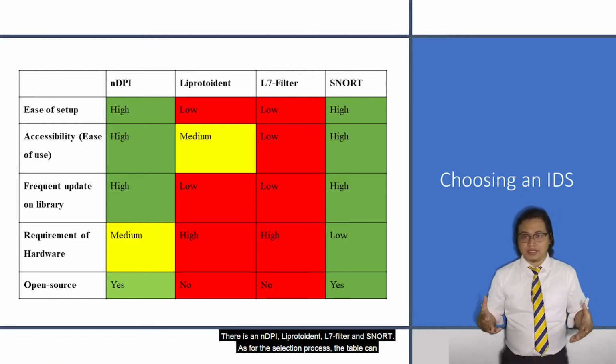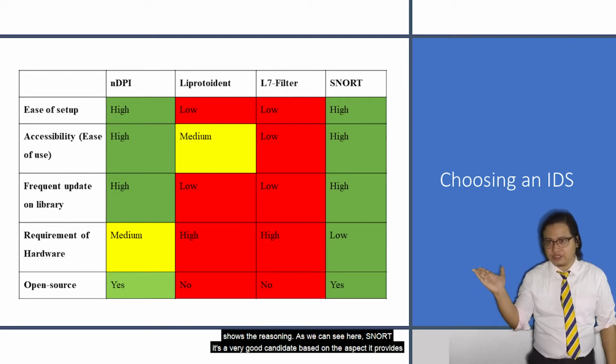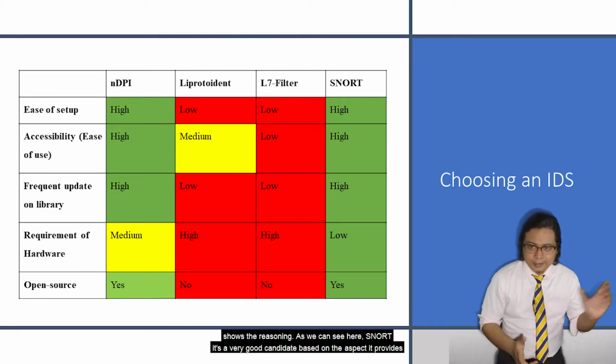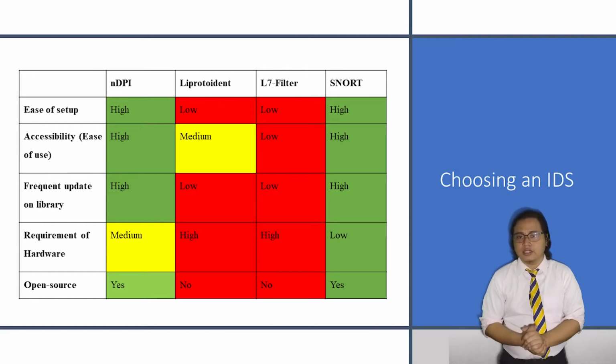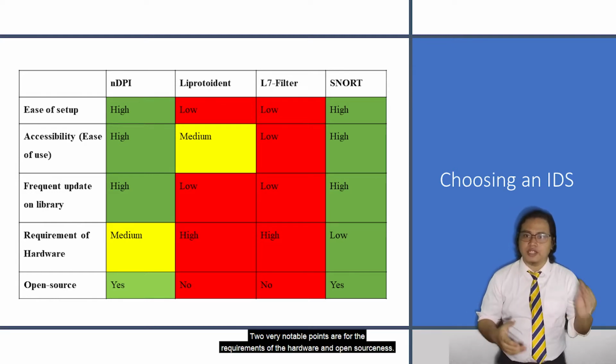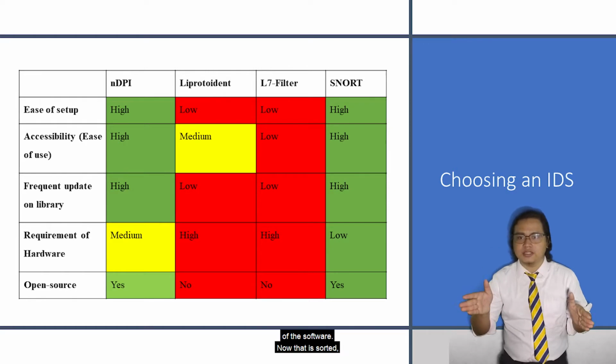As for the selection process, the table can show the reasoning. As we can see here, Snort is a very good candidate based on the aspects it provides. Two very notable points are the requirements of the hardware and the open sourceness of the software.